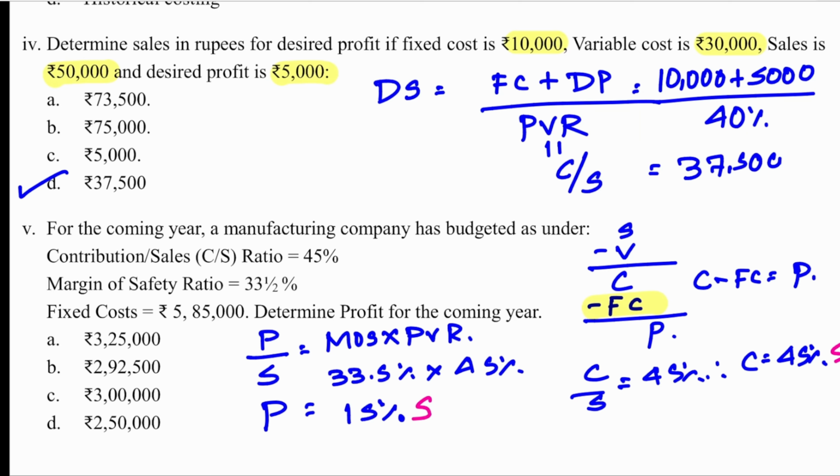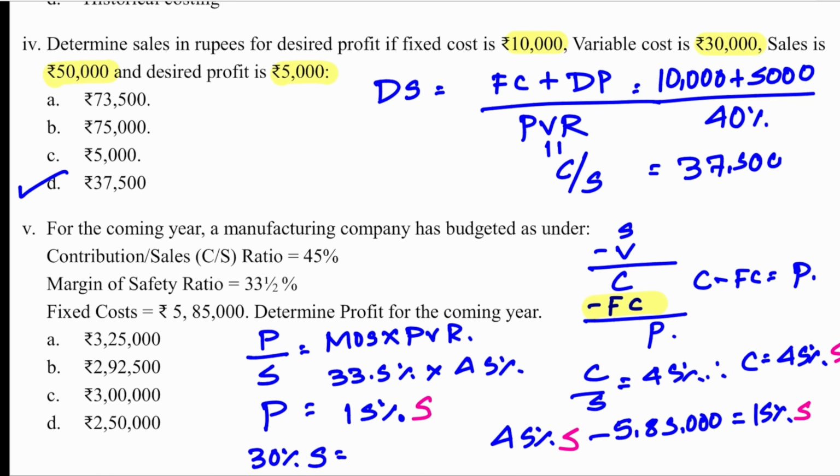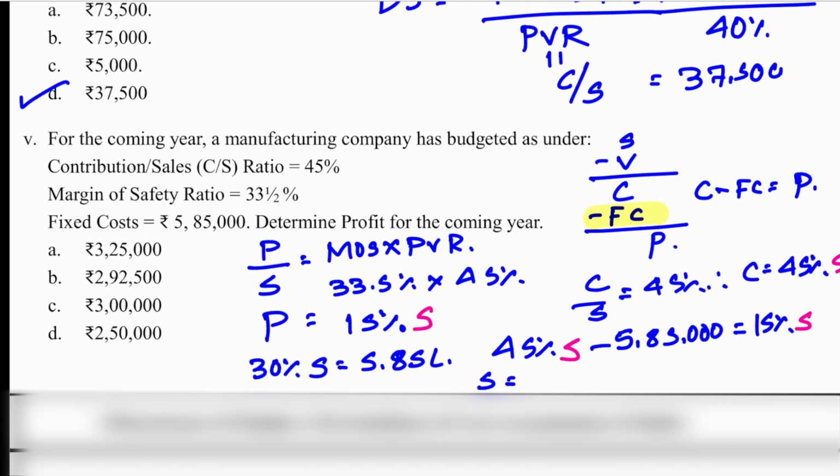Now you substitute both. What you will get? 45% sales minus fixed cost. Fixed cost is 5,85,000 is equal to P, which is 15% of sales. So 15% will come on the left side. You have 30% sales is equal to 5.85 lakh. So S is equal to 19,50,000.